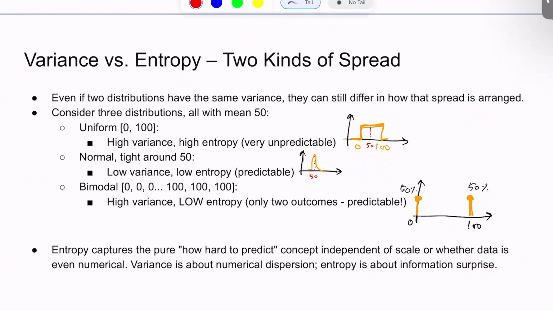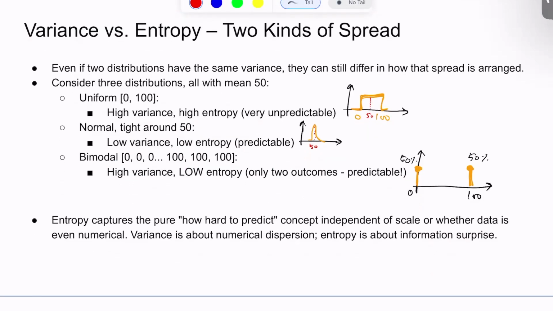Similarly, if we have another distribution that is the normal distribution, the mean is again somewhere around 50, but it's tight around 50. Basically, it has a low variance, and as discussed in the previous example, we can have low variance as well as low entropy. We can see from the shape of the distribution that it could be a little bit more predictable as compared to this one.